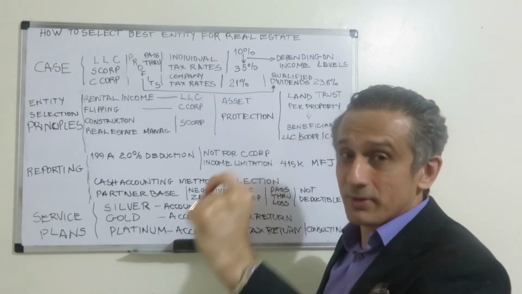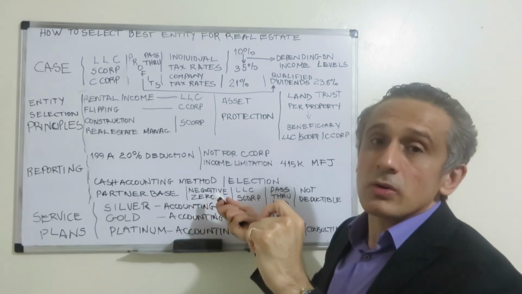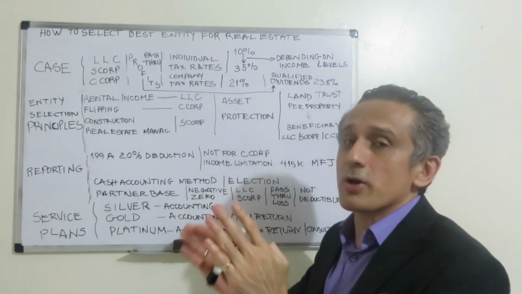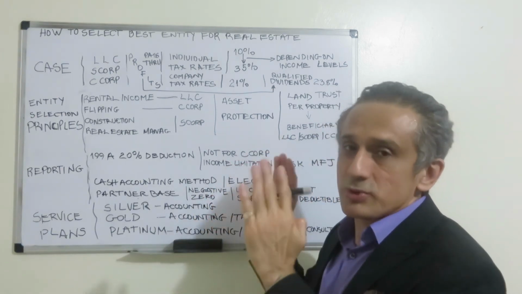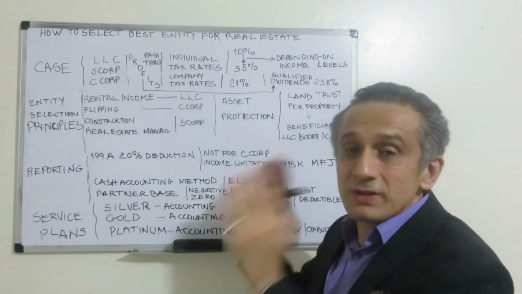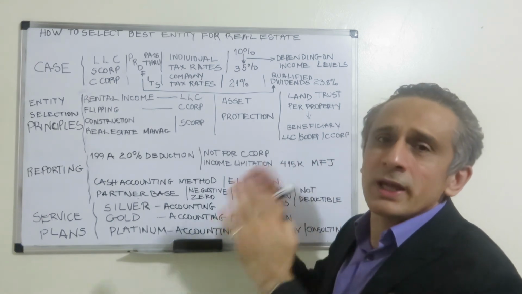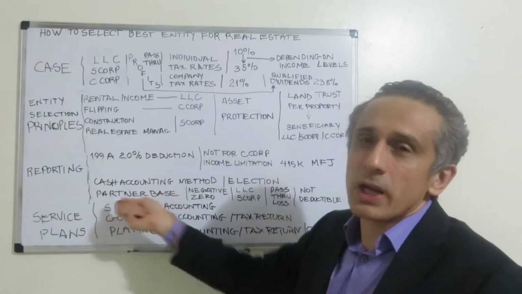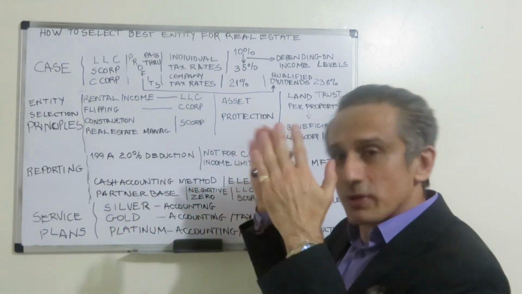If there is a loss in the year of reporting, the loss will not be able to be taken. It will not be deductible, and you will end up paying more taxes. So it's critical that the partner basis is reported accordingly every year.